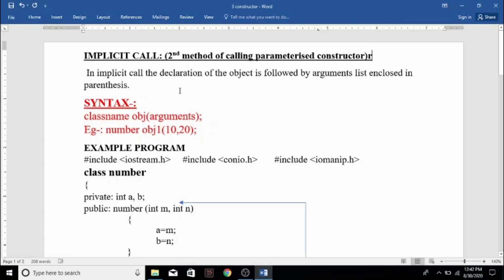Now let us see the next method of calling the parameterized constructor using implicit call. So in implicit call, the declaration of the object is followed by an argument list enclosed in parentheses. So the syntax of implicit call is class name object(arguments). So you have to write the class name and the object will be created using this class name, and in the brackets you should write the arguments which we are passing to the parameterized constructor.